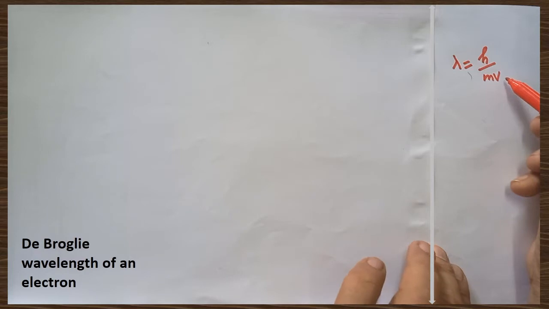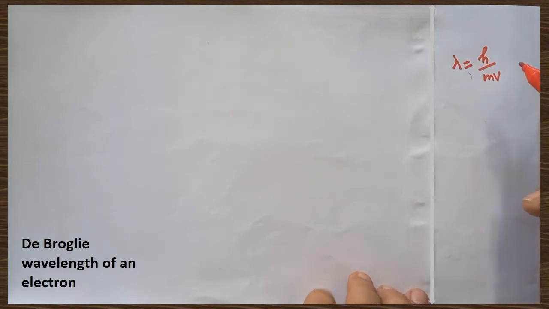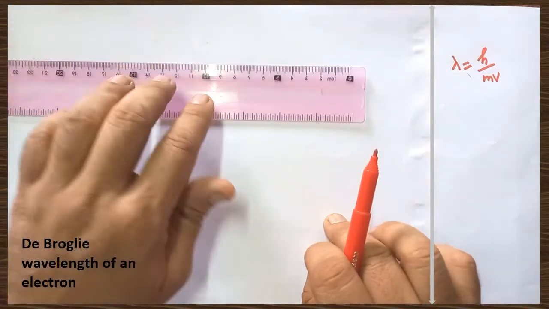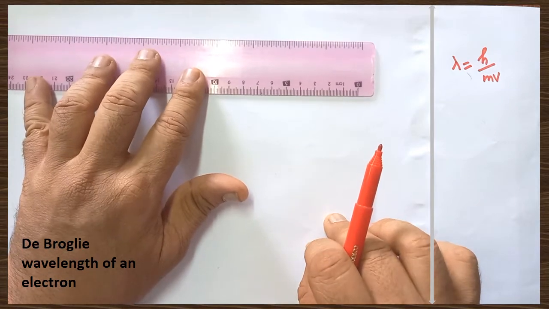But here we are going to learn how the de Broglie wavelength of the electron can be either increased or decreased when the electrons are allowed to pass through an electric field. Now I am going to draw the electric field. Let us imagine that there are two plates.